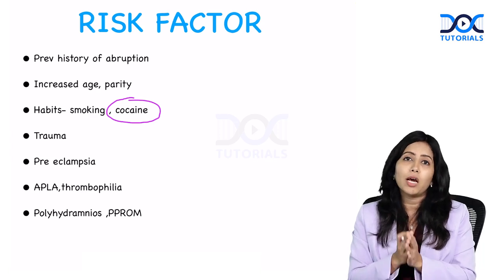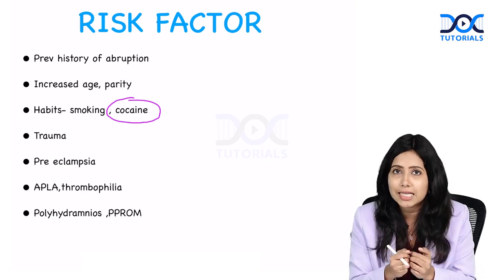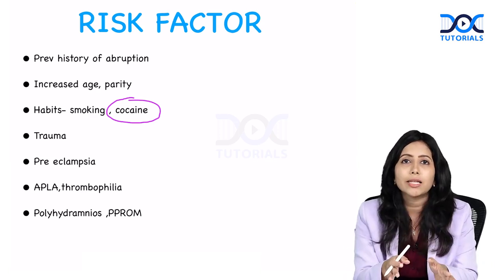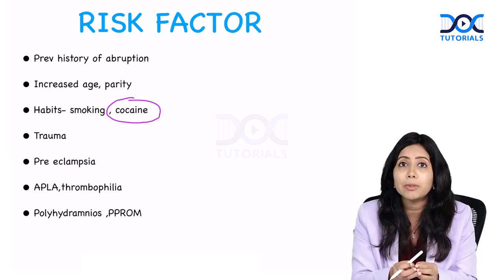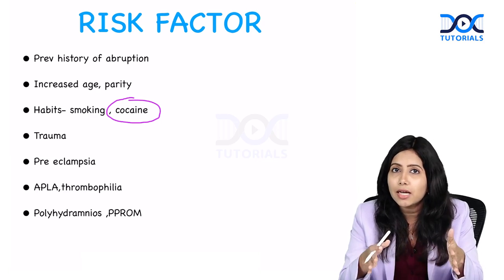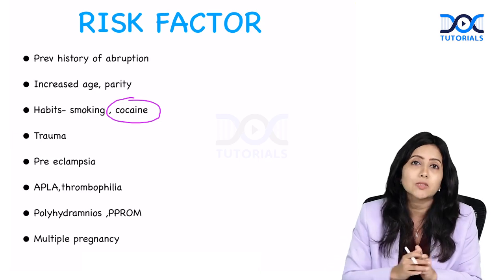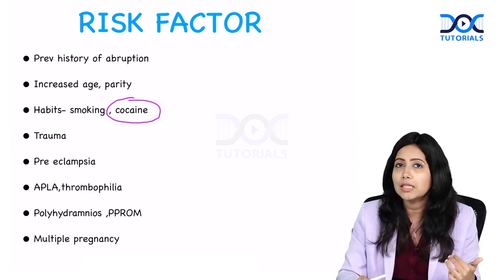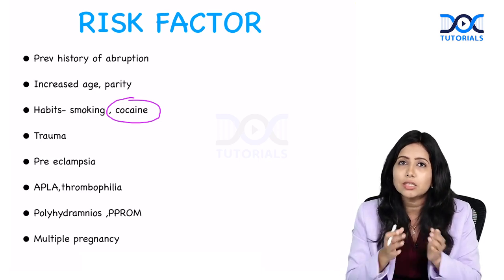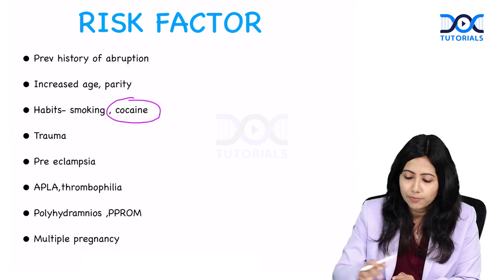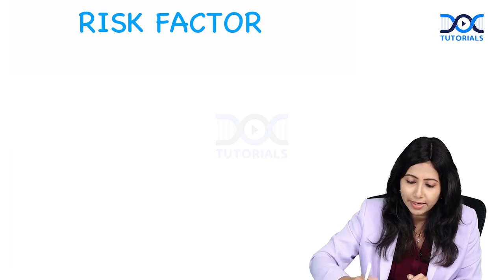Polyhydramnios and PPROM are risk factors, because when there is excess liquor and the liquor drains out suddenly, there is going to be sudden decompression. And when such sudden decompression happens, there is a chance that the placenta can actually separate. Similarly, multiple pregnancy is also a risk factor. The uterus is more distended, so during the decompression, there is chance that the placenta can separate. Single uterine artery is also another risk factor.